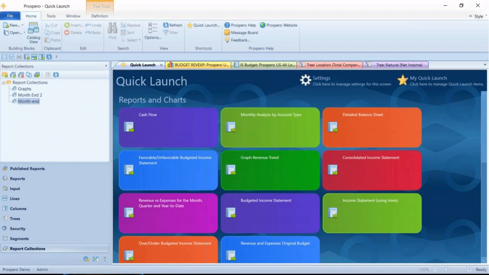Okay. So I'm going to jump over and look at budgeting with you on my screen. I'm going to log into a different window of Prospero. I'm not going to log in as an administrator. I'm just going to be logged in as a manager. So let me switch screens with you.